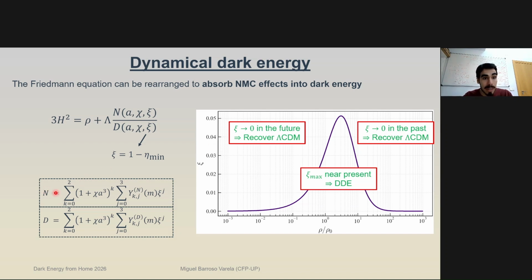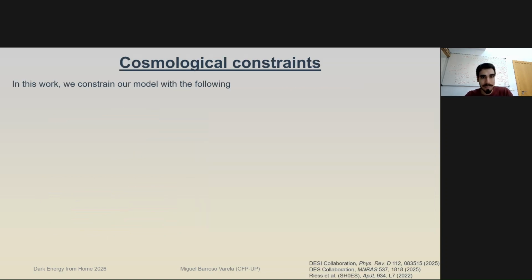These numerator and denominator themselves are going to be functions, a series of this function 1 plus chi a cubed, which evolves over time, but also of xi itself. And so the smaller xi is, the easier it will be for us to recover the behavior of the cosmological constant. The cosmological constraints that we get are based on the following two data sets.